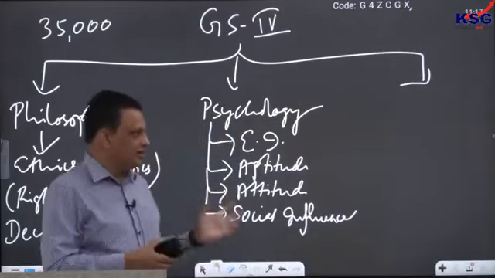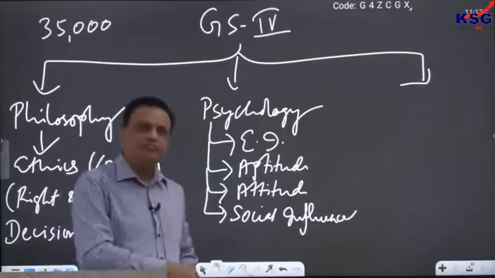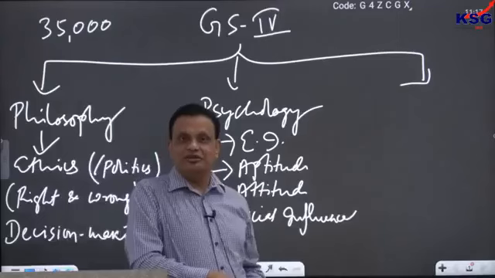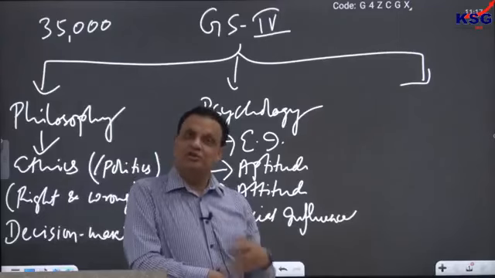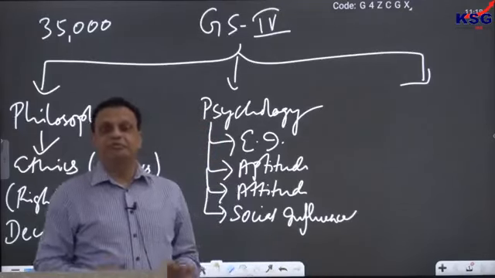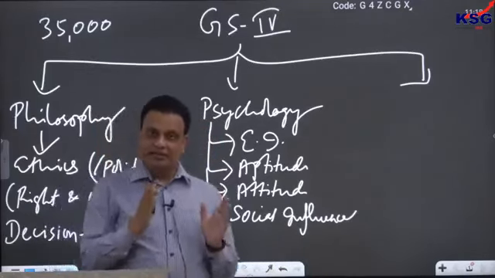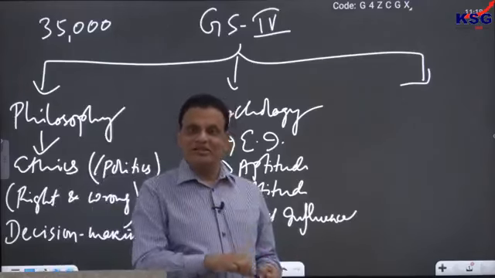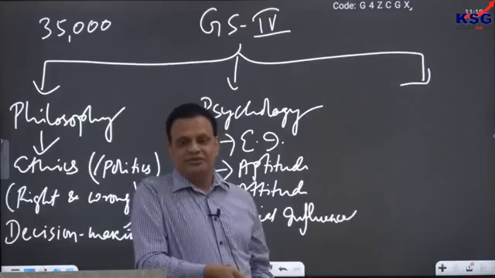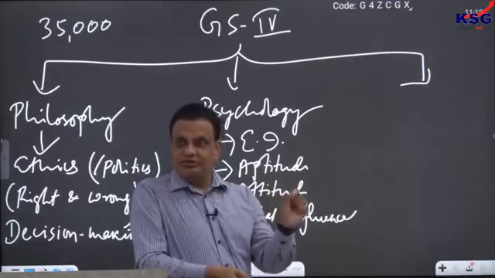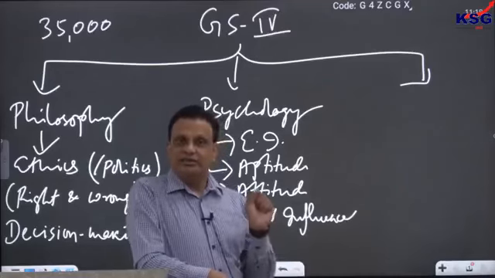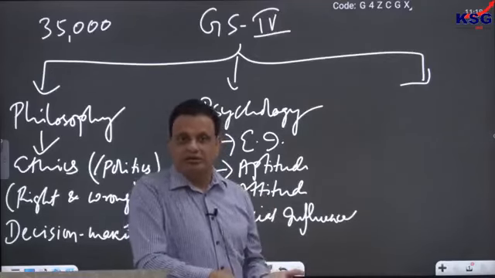So, let me start. The idea is that in just the last half an hour you must have thought about, before attending the classroom, for example, what you eat in your breakfast. Just in half an hour you might have made maybe 50 decisions or maybe 100 also. Or right now also, some of you made a decision to message me about the sound. That would be a decision. Some of you may not do that. Some of you may write what I'm talking about, some of you may not write. That would still be a decision.